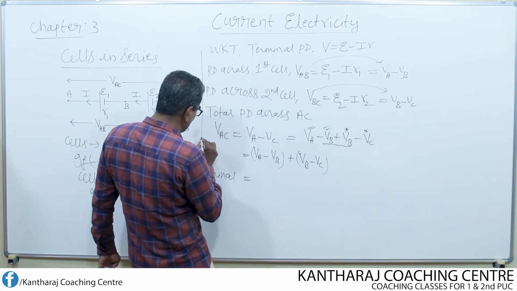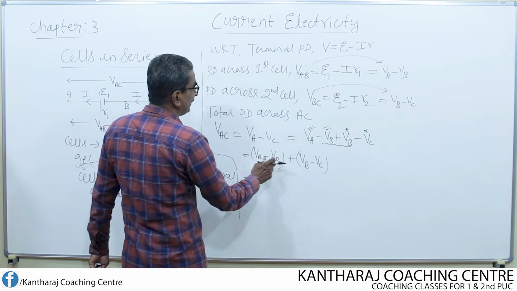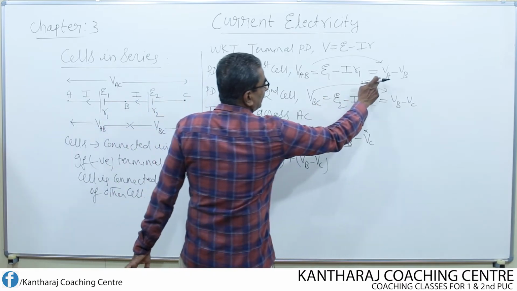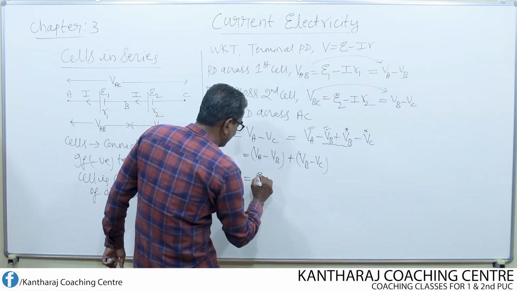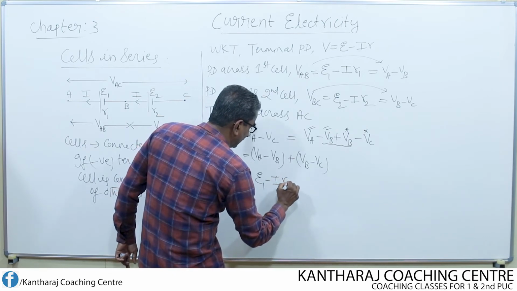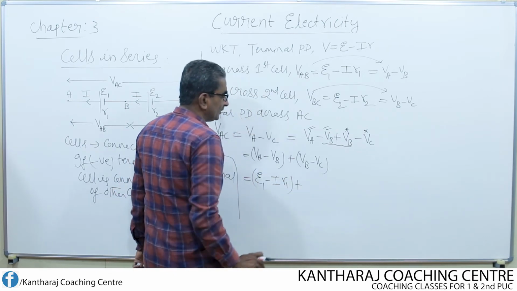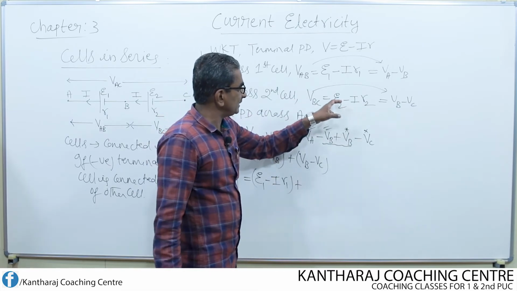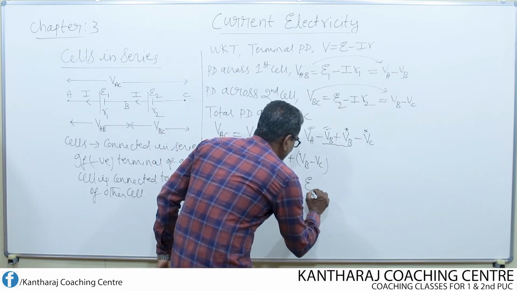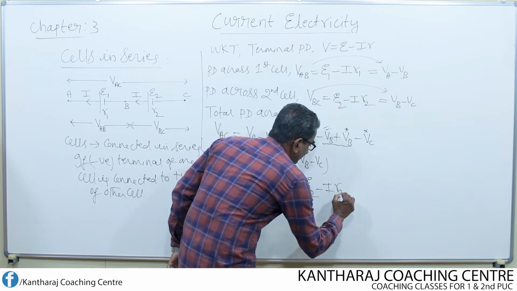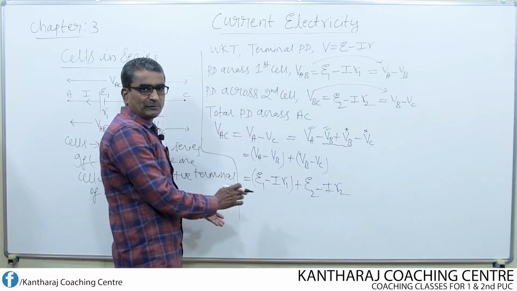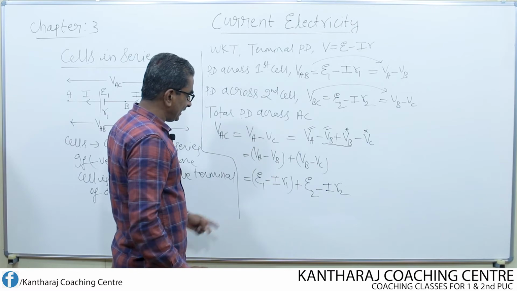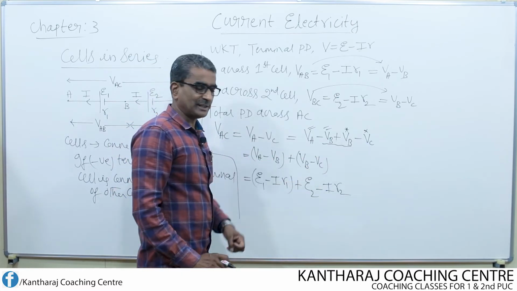So this is equal to, now what do we get? VA minus VB is equal to E1 minus I into R1, plus VB minus VC, which is E2 minus I into R2. I group EMF terms together and IR terms together.